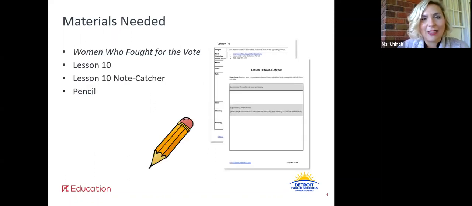So let's gather our materials so we're ready. We're going to need our text for this week, which is titled Women Who Fought for the Vote. We're going to need lesson 10 and our lesson 10 note catcher. All of those materials you can find in your ELA packet. And then you're going to need a sharpened pencil. Pause this video and go ahead and grab those materials. All right, now that we have our materials ready, let's get started.